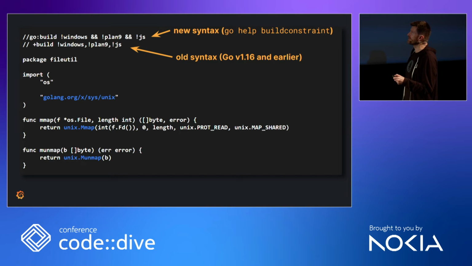But in modern Go, you only need this build tag. So this is only compiled on essentially Unix, like not Windows, not Plan 9, not JavaScript. And luckily, the mmap syscall looks the same. And then you need this weird package. It's hosted by golang.org, so it's kind of a Go package, but it's not part of the standard library and has all the bindings for Unix syscalls. And this is how you call them, like unix.mmap.